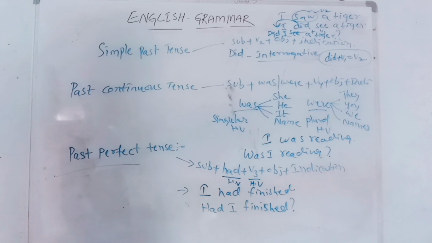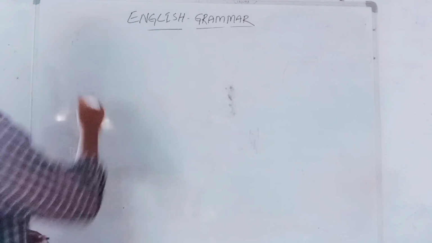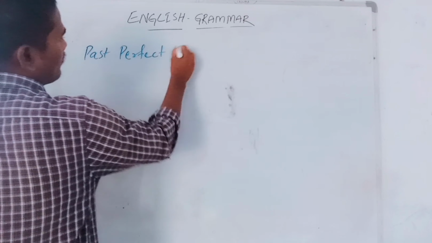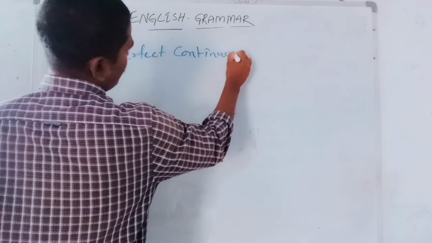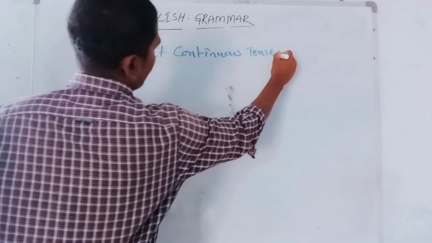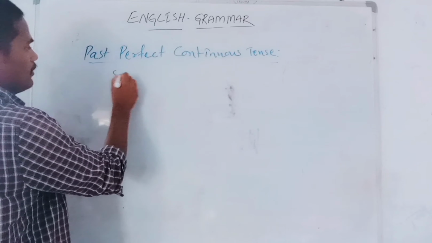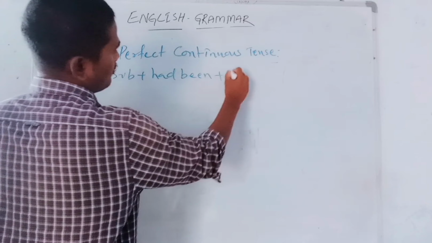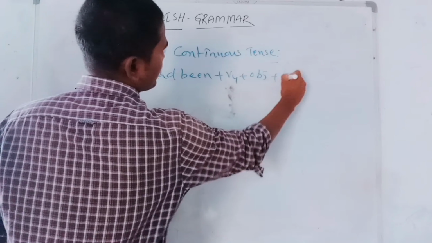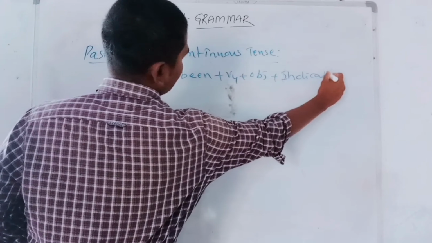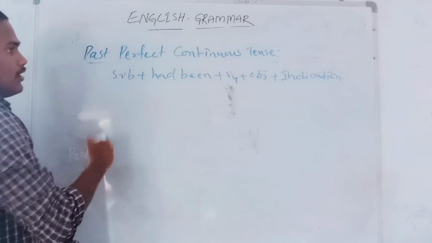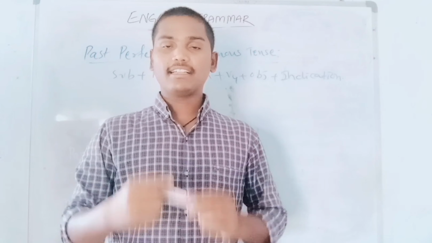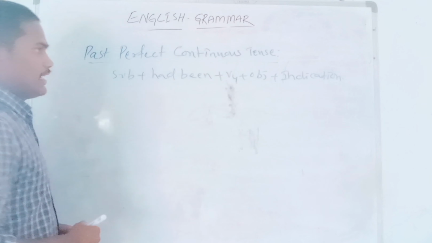Now the fourth kind of past tense, that is past perfect continuous tense. This tense structure is subject plus had been plus V-ing plus object plus indication. In this tense we express the action which was started, continued and completed in the past.